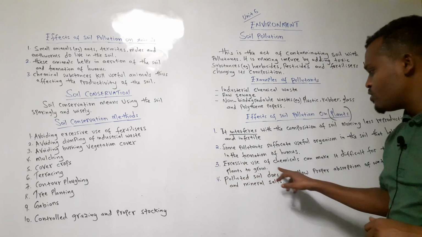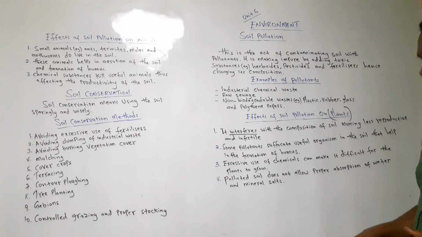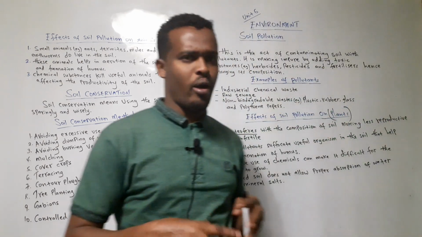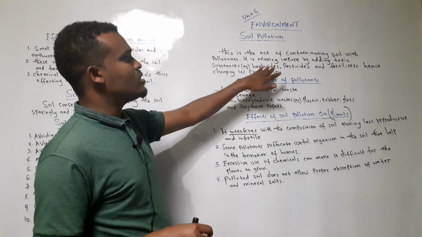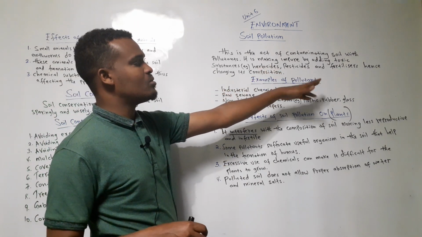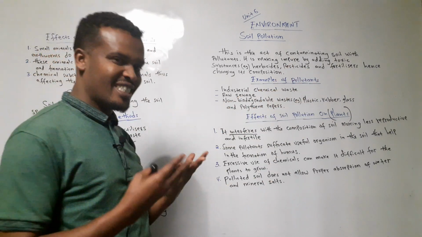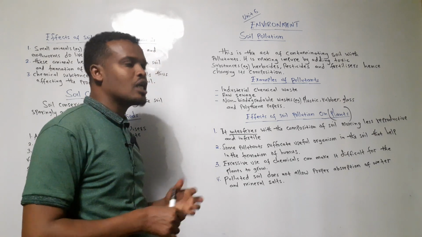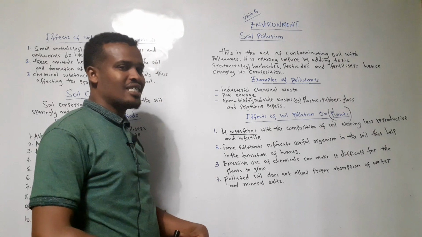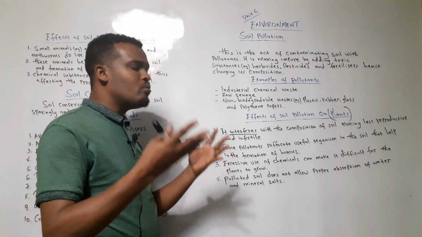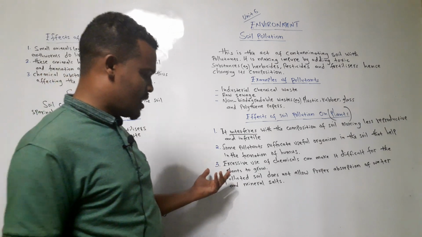Number three, excessive use of chemicals. When you use a lot of chemicals, it can make it difficult for the plants to grow. What are chemicals? A good example are these ones: herbicides, pesticides, fertilizers. When you use more fertilizers, remember, plants will not grow, they may die because you are using excessive amounts. You as a human being, when you take too much food into the stomach, you are taking excessive amounts. You may die for it, or you may fall sick for it. So too much of something is poisonous. It's a wise saying.